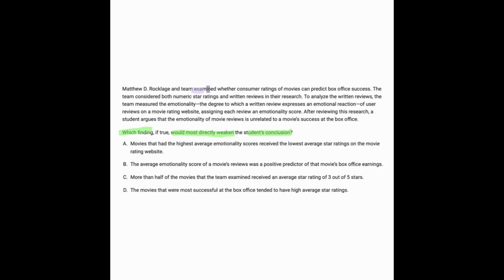These researchers examined whether ratings of movies can predict box office success. They considered both star ratings and written reviews. To analyze the written reviews, they measured the emotionality, the degree to which a written review expresses an emotional reaction, of user reviews on a movie rating site, assigning each review a score.